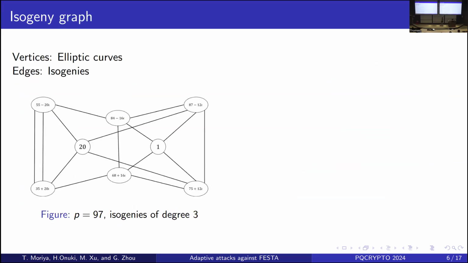If we have elliptic curves and isogenies, we can construct a graph. This figure shows a very small example of the graph, but the size of the graph is about p over 12, so if p is extremely large, then this graph is also extremely large. The vertices of this graph are elliptic curves and the edges are isogenies.